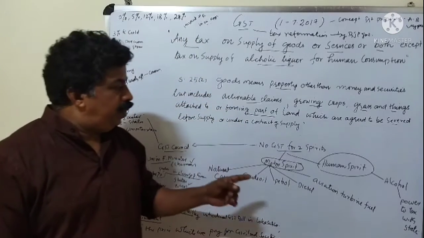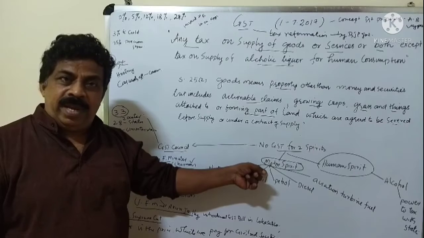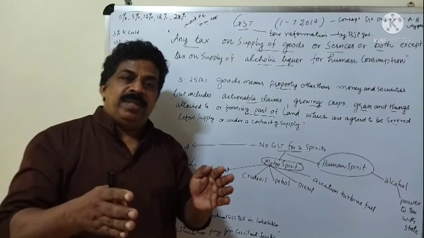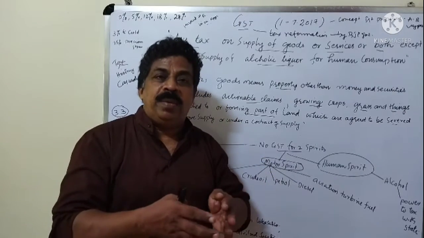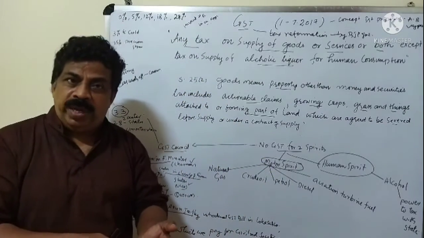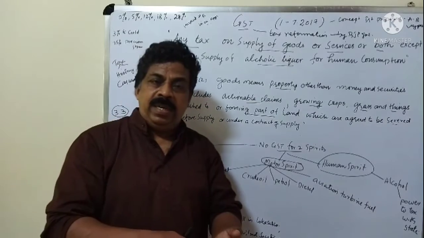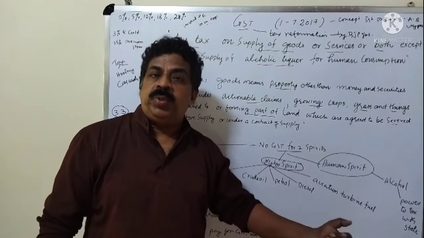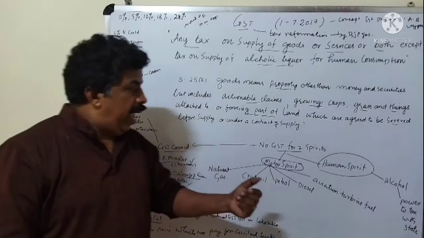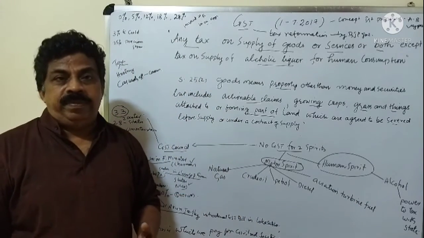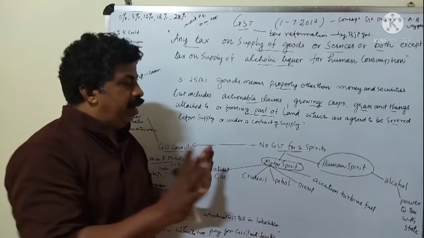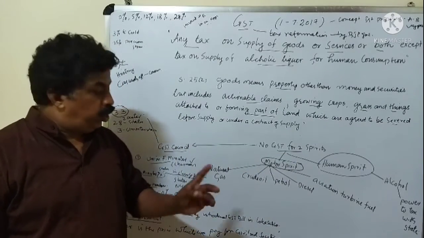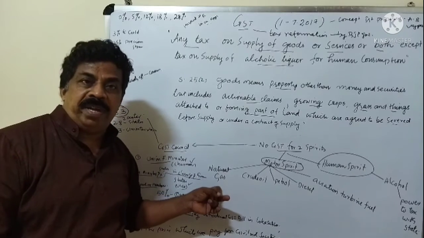But in the case of motor spirit, mainly the spirit like petrol used by motor vehicles, that is crude oil, petrol, diesel, and also aviation turbine fuel used for flights, and also natural gas. All these come under motor spirit, because natural gas is also used in motor vehicles.